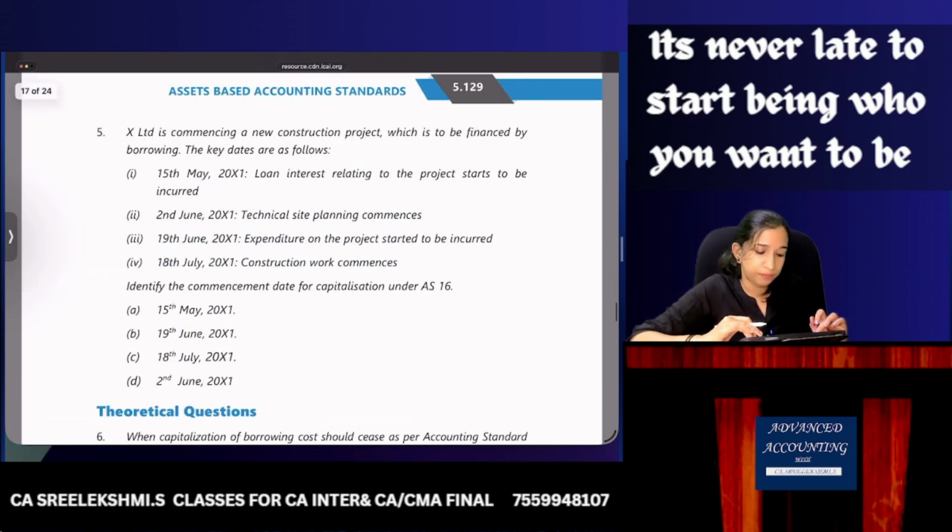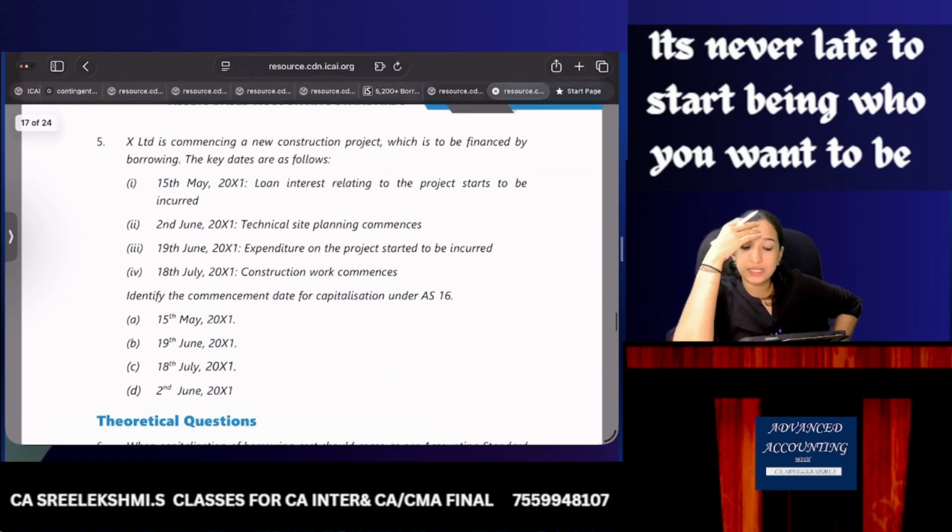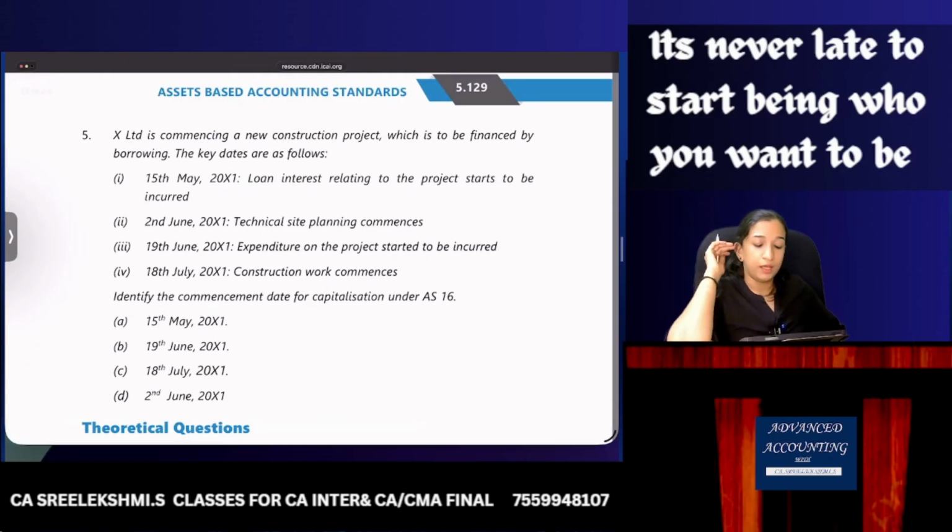So option B. So please give the answer. X Limited is commencing a new construction project which is to be financed by borrowing. The key dates are as follows. 15th May, loan interest relating to the project starts to be incurred. 15th May onwards, interest.